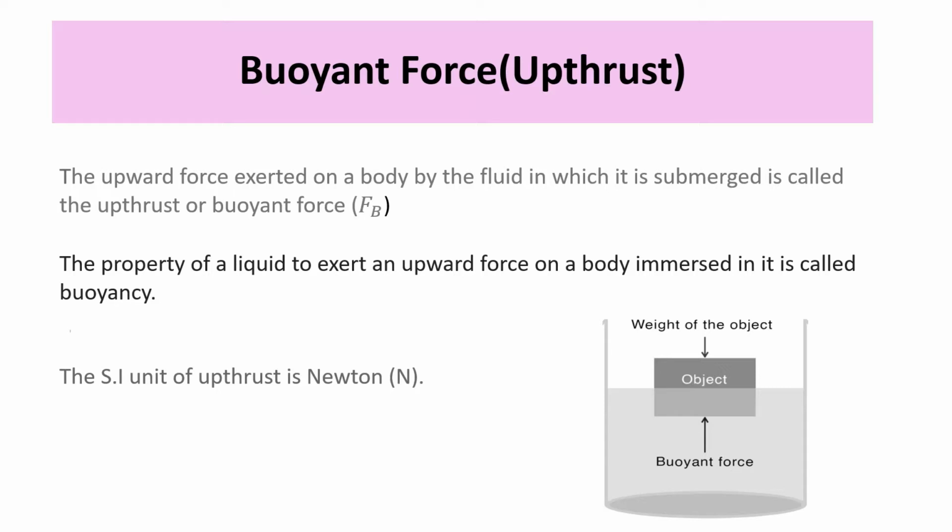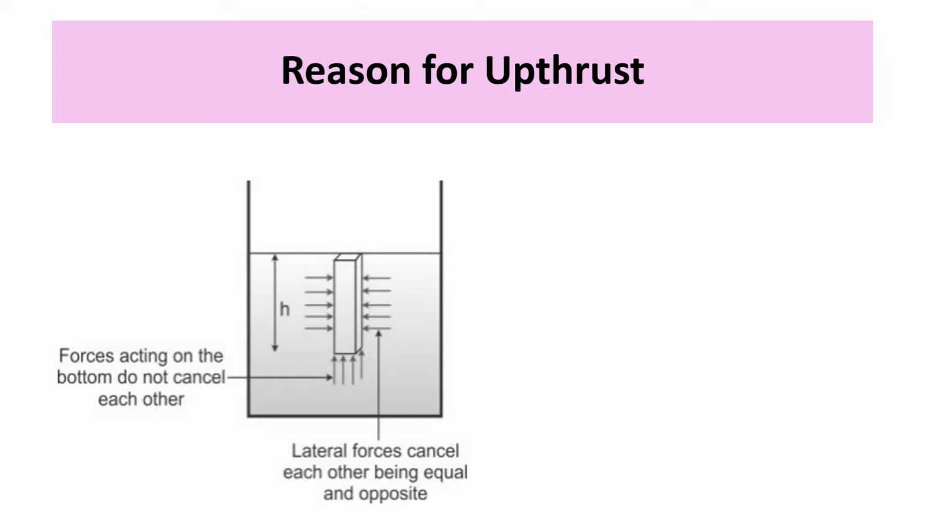Whenever a body is immersed or submerged in a liquid, the weight of the object is acting vertically downwards, whereas the buoyant force is acting upwards. This buoyant force comes into picture only when the object is immersed partially or fully inside a liquid. Generally, we use the term fluid instead of liquid. Fluid includes liquids and gases. We understood that there is an upward force whenever an object is placed inside a fluid.